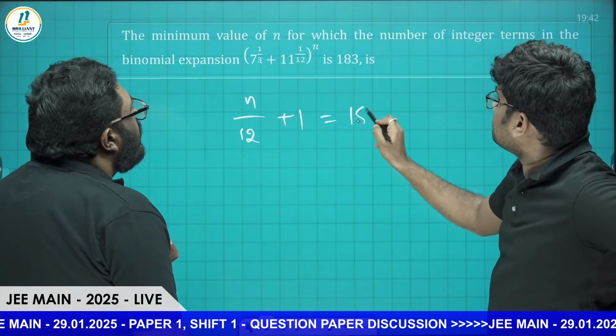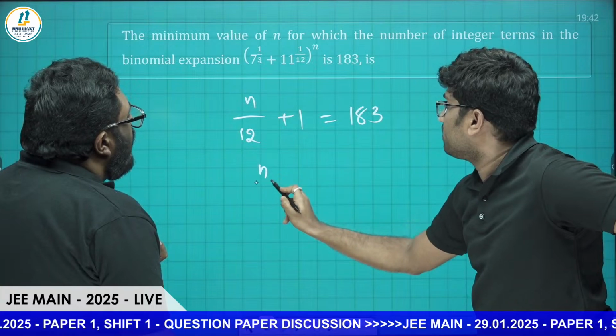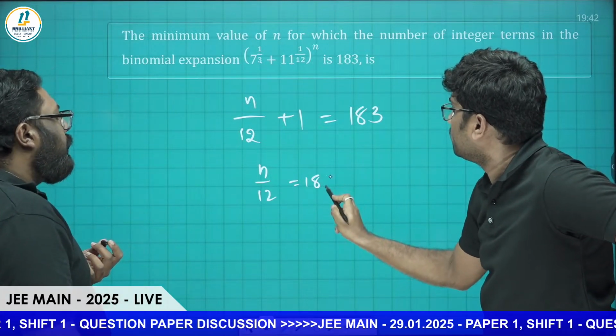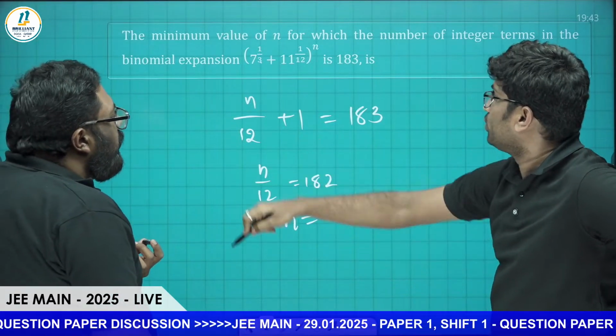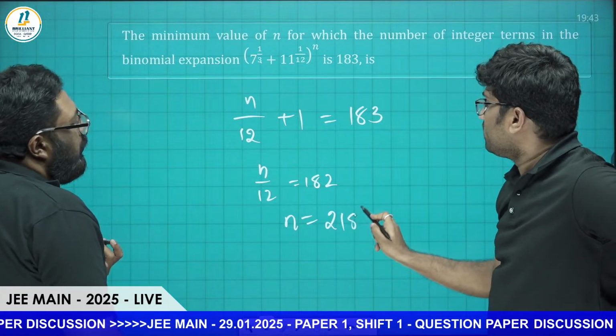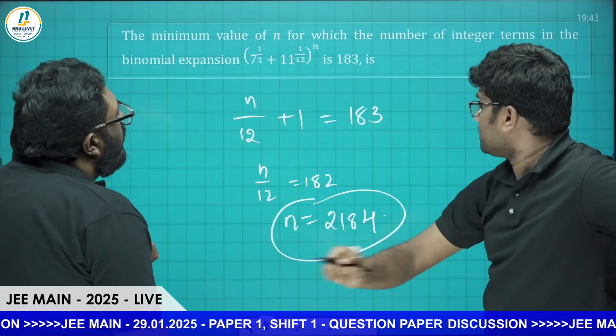Number of rational terms here is 183. So n by 12 is equal to 182. n is equal to 182 into 12, which is 2184. So the value of n is 2184.